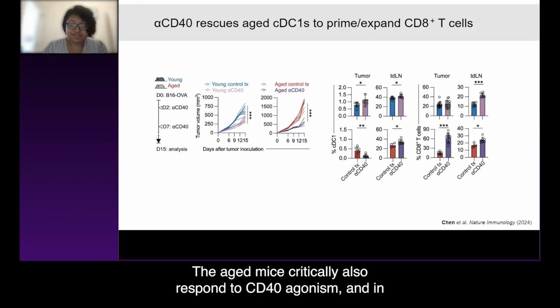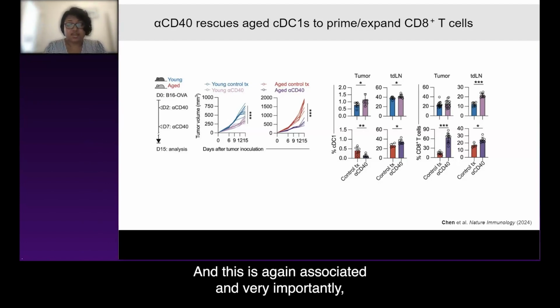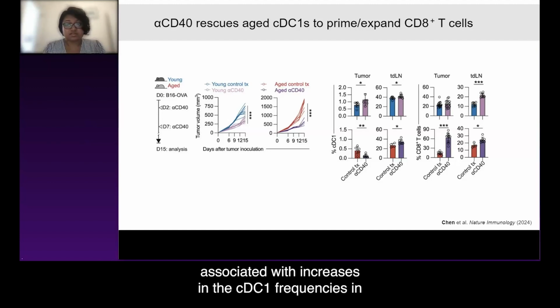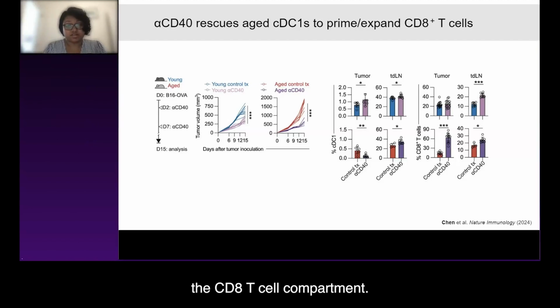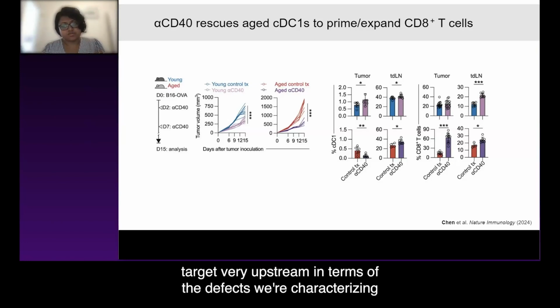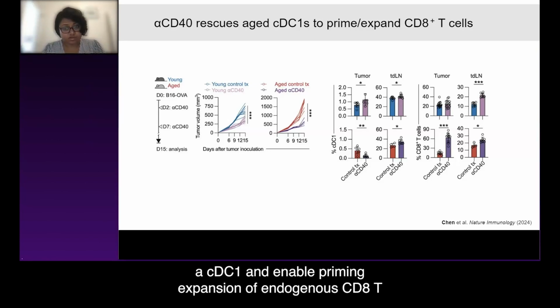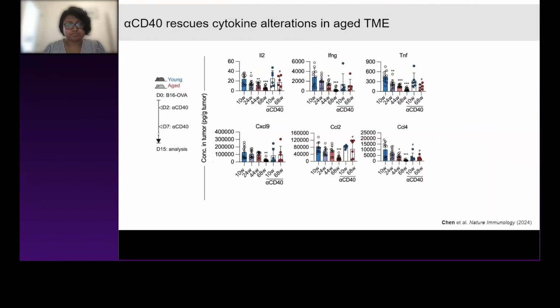The aged mice, critically, also respond to CD40 agonism. And in fact, it normalizes the tumor volumes to close to what it is with the young mice. And this is, again, very importantly, associated with increases in the cDC1 frequencies in the tumor draining lymph node, as well as increases in the CD8 T cell compartment. And so that tells us that something that can really target very upstream in terms of the defects we're characterizing by reinvigorating the myeloid response can actually rescue cDC1s and enable priming and expansion of endogenous CD8 T cells.